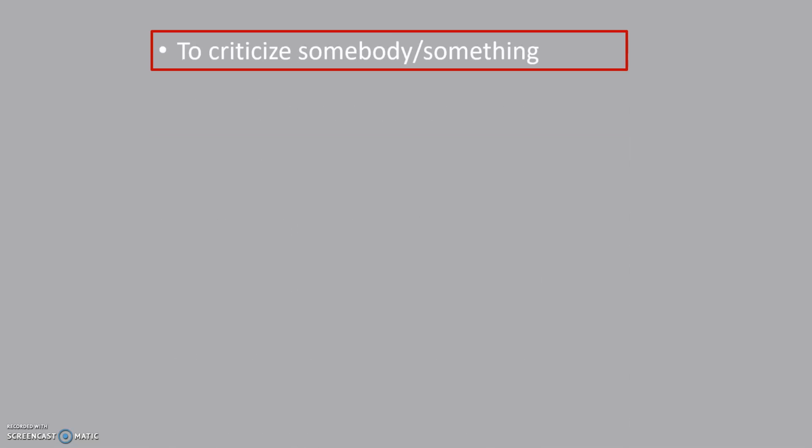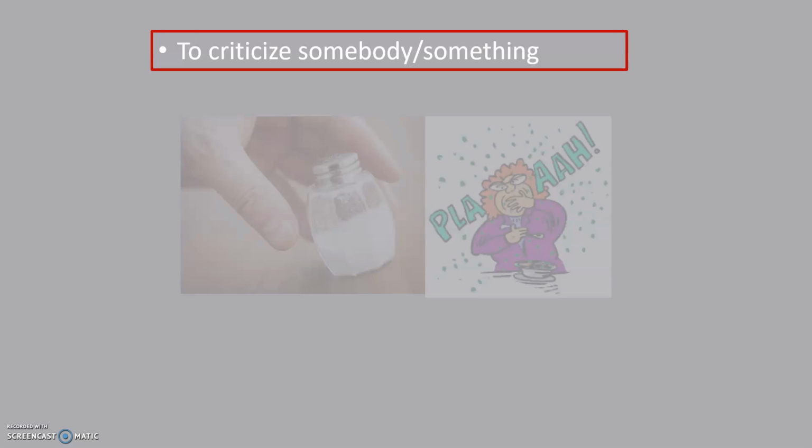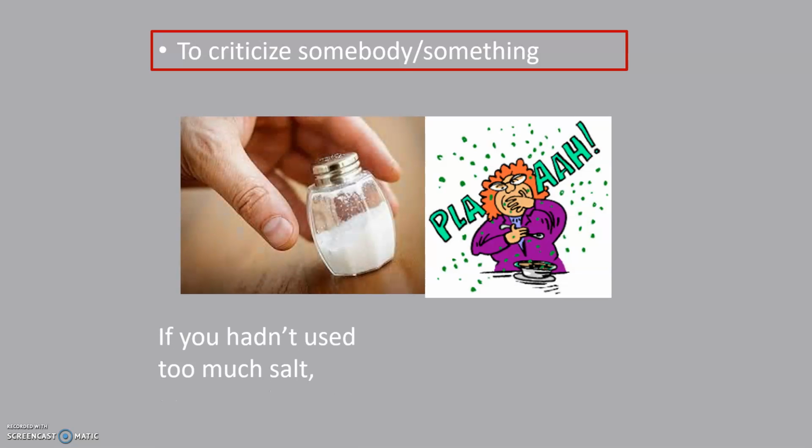Or I can say something to criticize somebody or something. For example, if you hadn't used too much salt, the soup wouldn't have been so disgusting. Okay? If you pay attention right here, the structure is the same. Past perfect plus past modals.